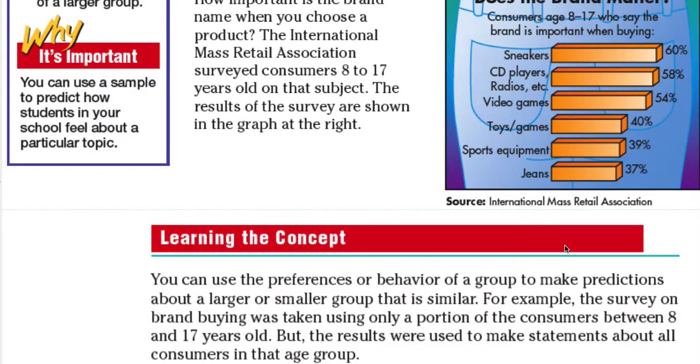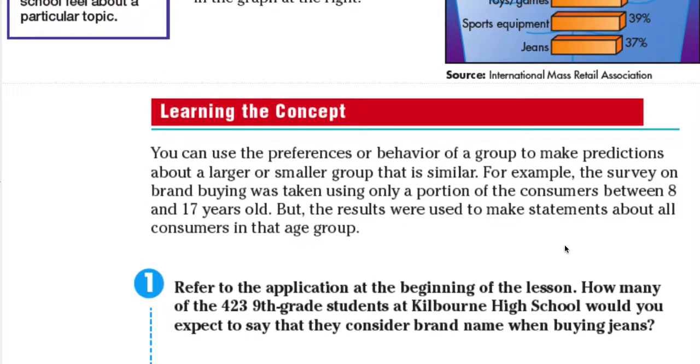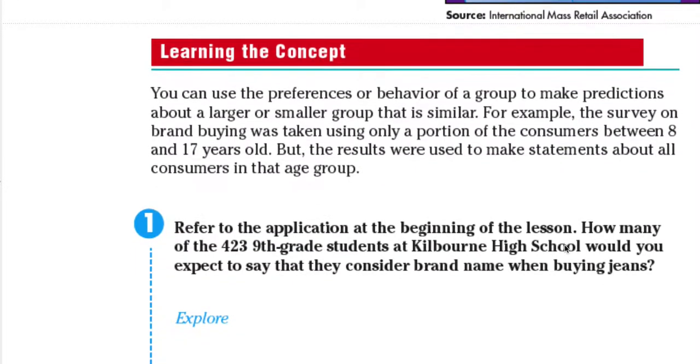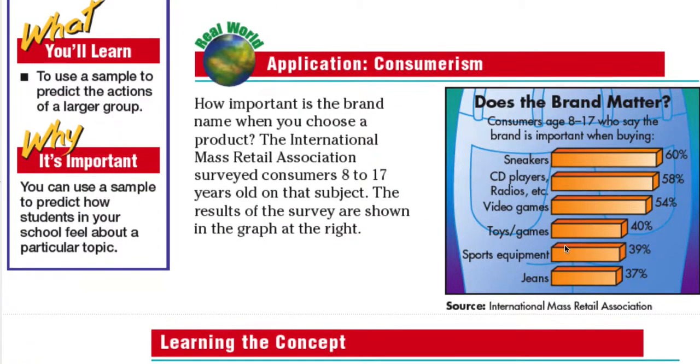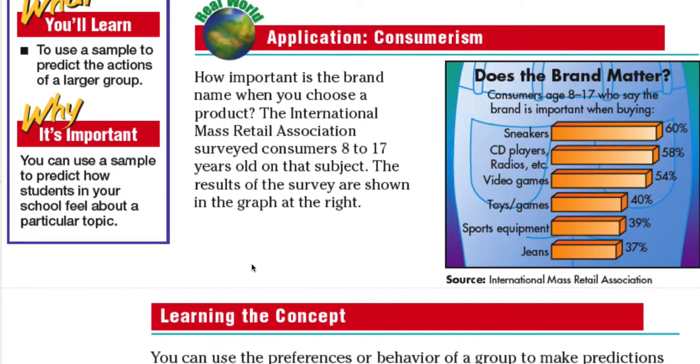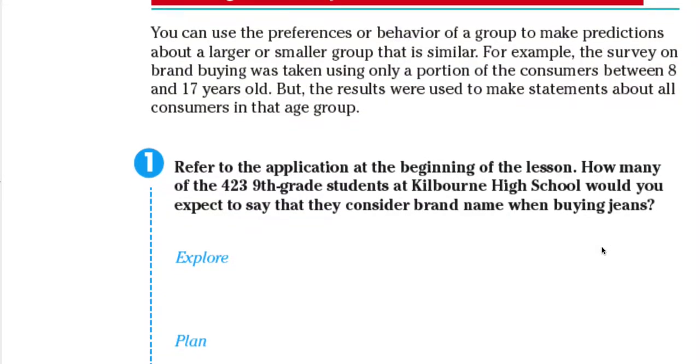So let's take a look at how we use this example to be able to predict. Okay? So refer to the application. How many of the 423 ninth grade students at Kilbourne High School would you expect to say that they consider brand name when buying jeans? So in this graph, we have jeans. 37% of those surveyed consider brand name when buying jeans. So to answer this question, how many of the 423 ninth grade students would you expect to say that they consider brand name when buying jeans?